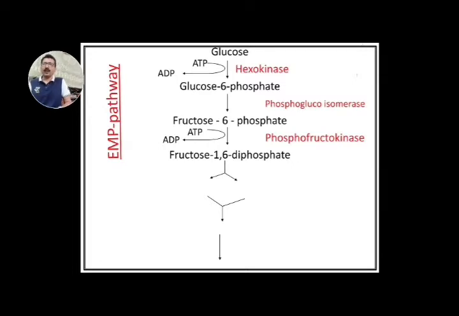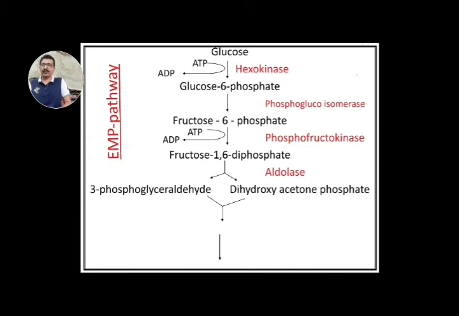Afterwards, this molecule of fructose 1,6-diphosphate is converted or split into two different molecules, of which one is the 3-phosphoglyceraldehyde and another one is the dihydroxyacetone phosphate. This reaction is catalyzed by an enzyme aldolase.